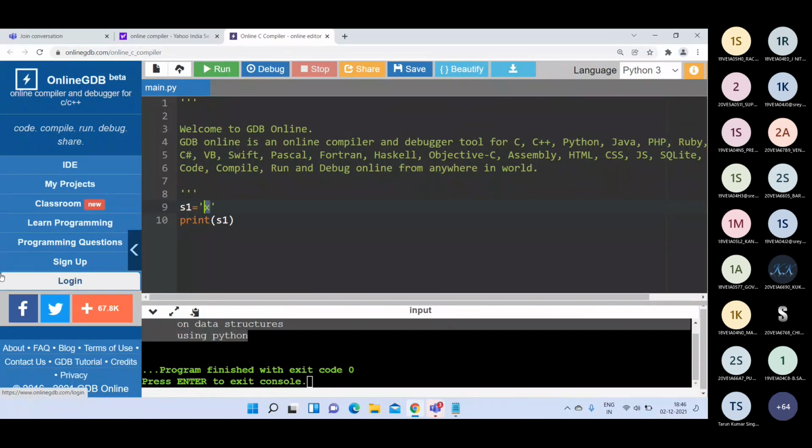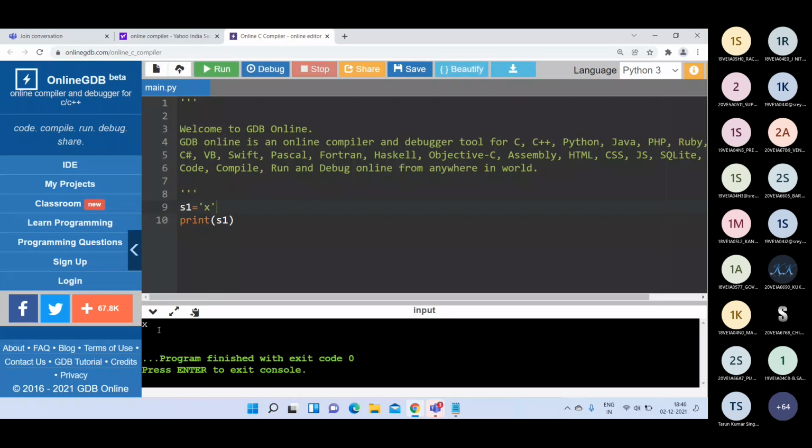But here in Python language, there is no data type called character. Directly we have strings only. Even though you are writing a single character within single quotes, that is considered a string object, not a character. This is a string object with length 1 here. So if you print this one, you get the X here.